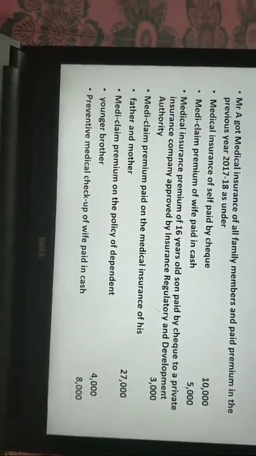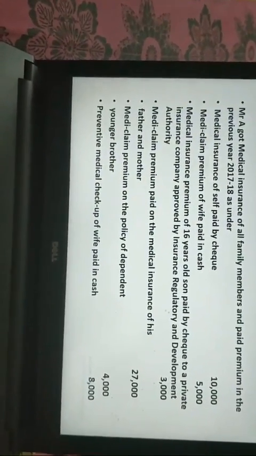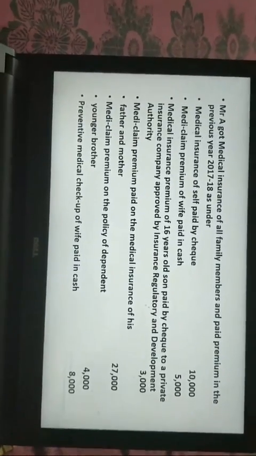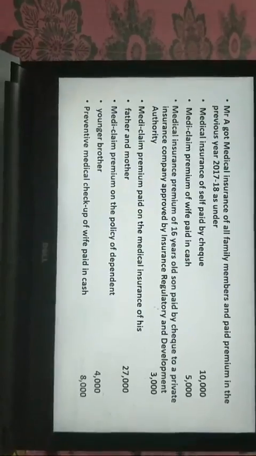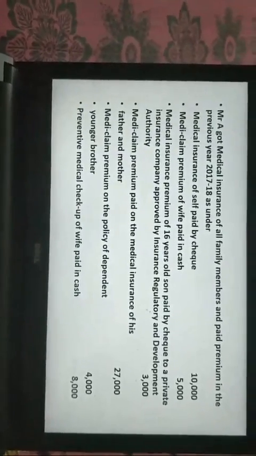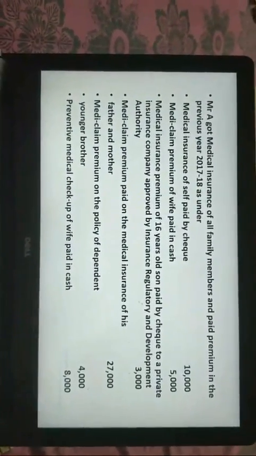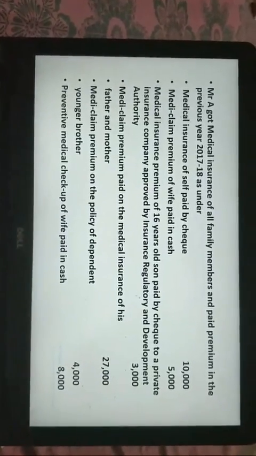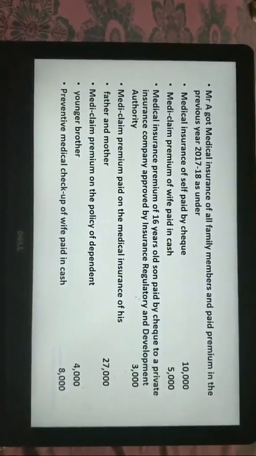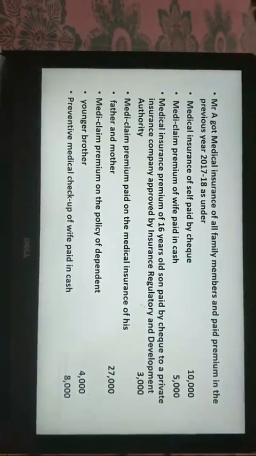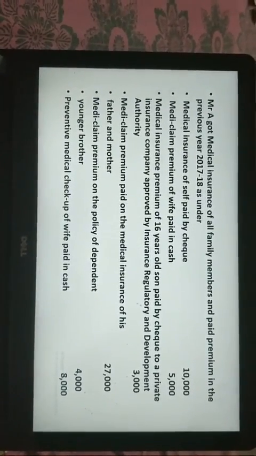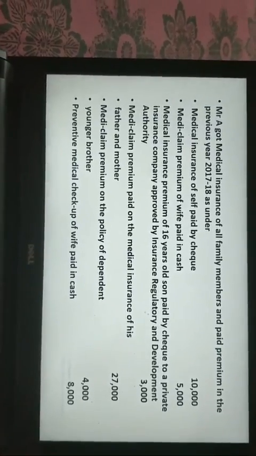Yes, I'm moving to my next question now. 30,000 is the right answer. Now, here I have a full-fledged question for all of you. Once again, I would like you all to solve this question because it could be asked either as a 4-marker or as a part of a full-fledged question. Read it, and I will give you exactly 3 minutes to solve the question. Now start solving and tell me the answer.